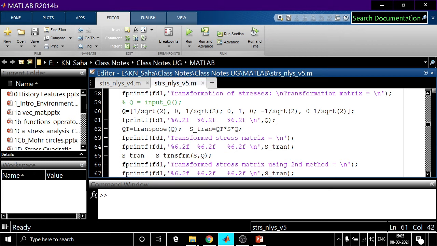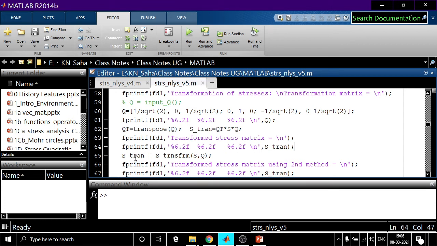Is it not the operation: transpose of the transformation matrix into the state of stress matrix into the transformation matrix? Clear? So we'll get this transformed stress matrix. What we are doing with this is writing it in our output file.